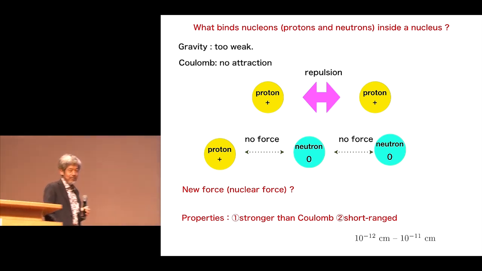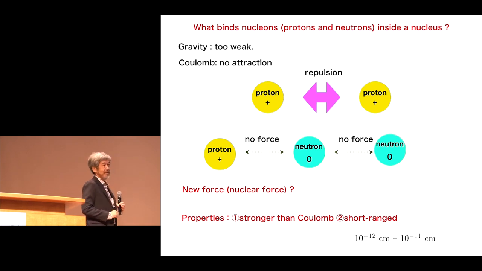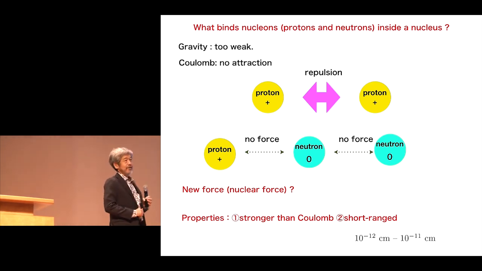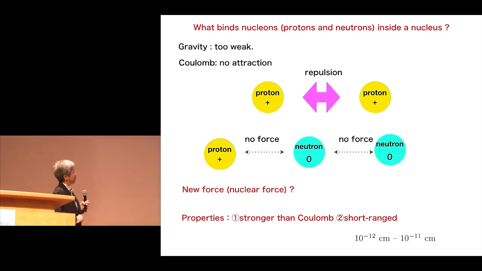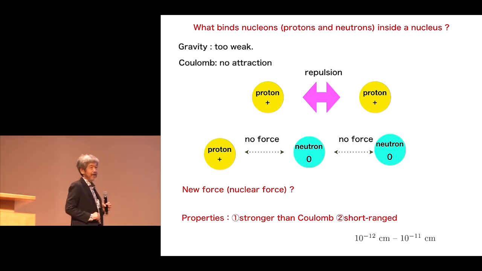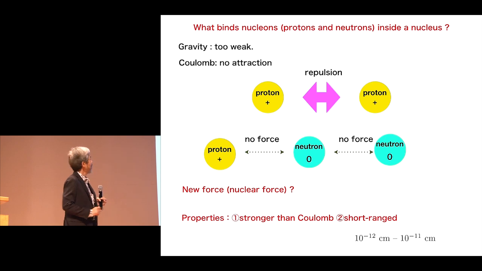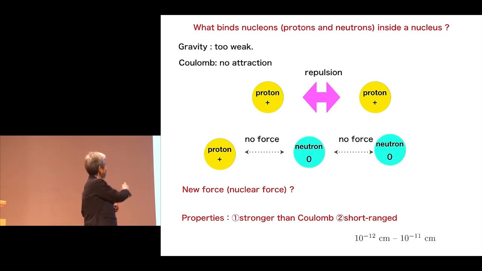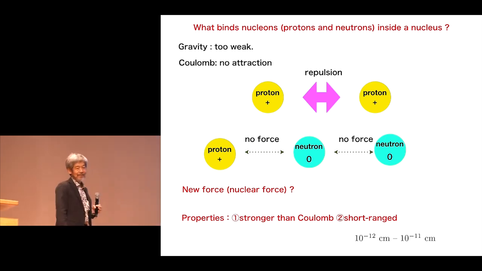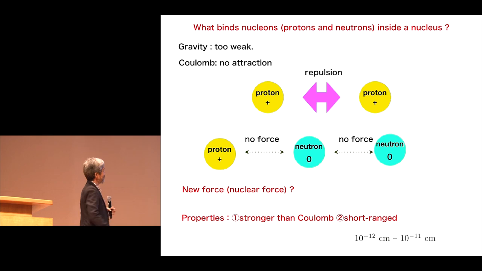And at that time, people only knew two forces. One is gravity, Newton's gravity. It's too weak to bind the nucleus. And the other is the Coulomb force. But Coulomb force cannot create attraction. For example, proton and proton, since both are positively charged, the force is repulsive. And also, neutron doesn't have charge, so no force between proton and neutron or neutron and neutron.